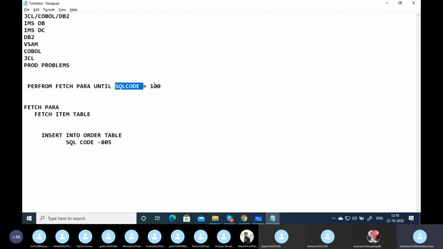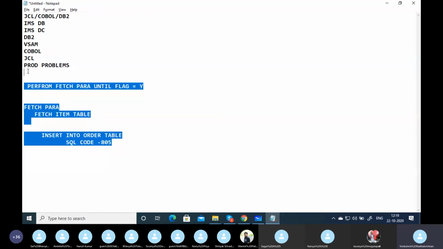So this will go in an infinite loop, because SQL code 100 will never come at all. Generally, in the until condition, we don't give SQL code. You have to give a flag. We have to give flag equal to Y, and this flag has to be set only if SQL code is 100, because SQL code is shared across different tables. It could be any table, any query, but it is the same SQL code.